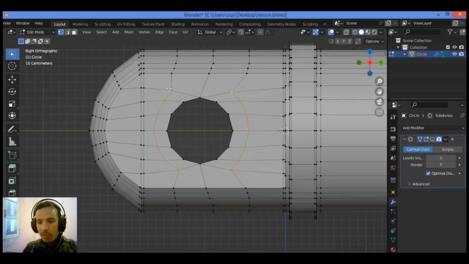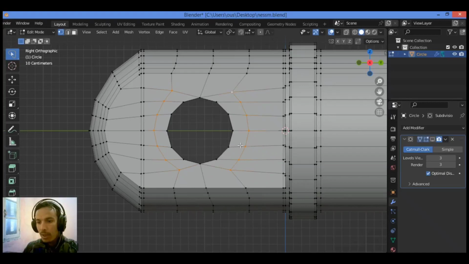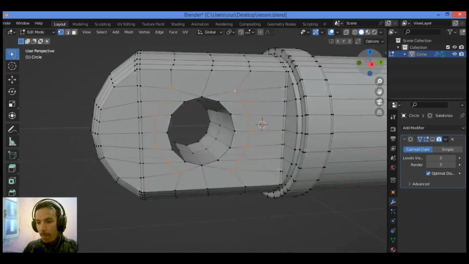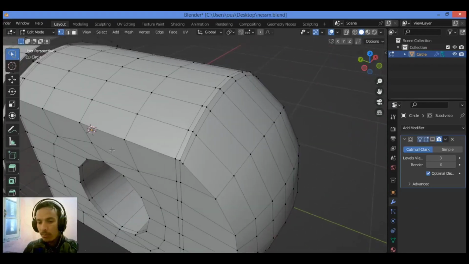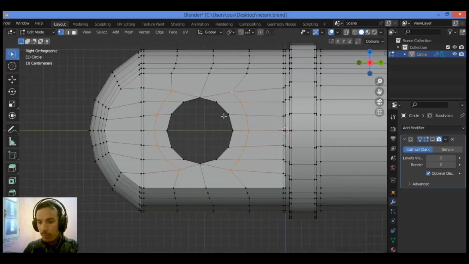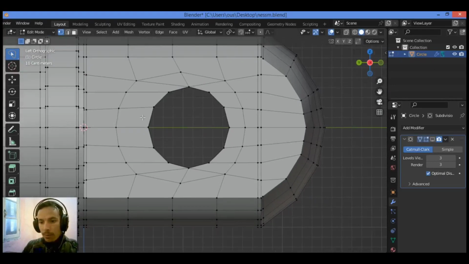As shown here, I have selected all those vertices. Then click on the right mouse button, go over loop tools, select relax to relax some vertices and make a good edge flow. So let's go back to switch like this, then Control 3 for the opposite view as shown here.